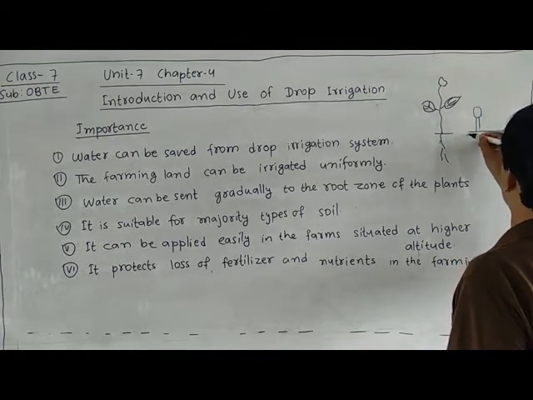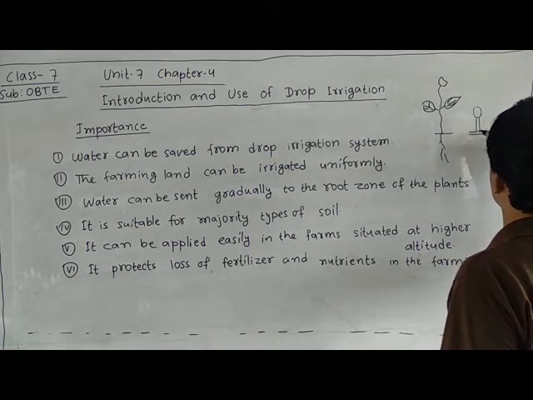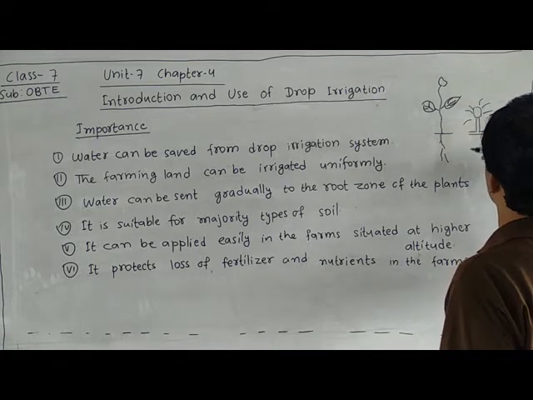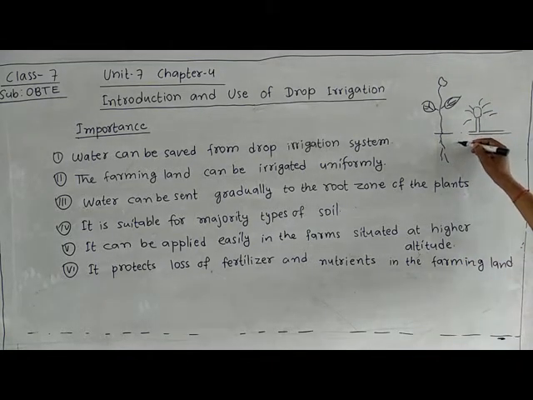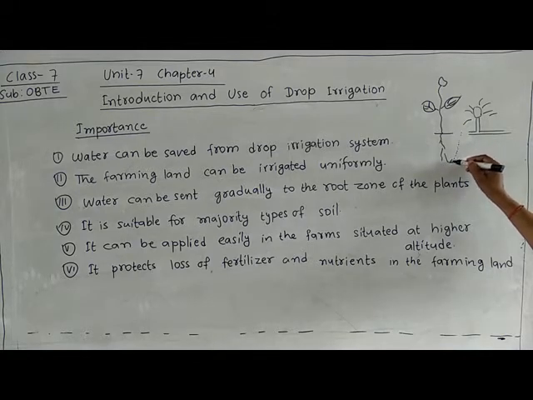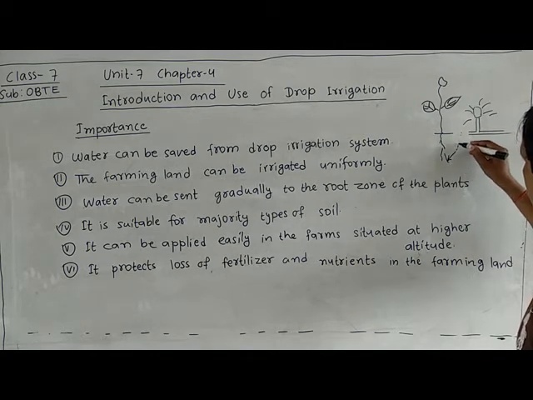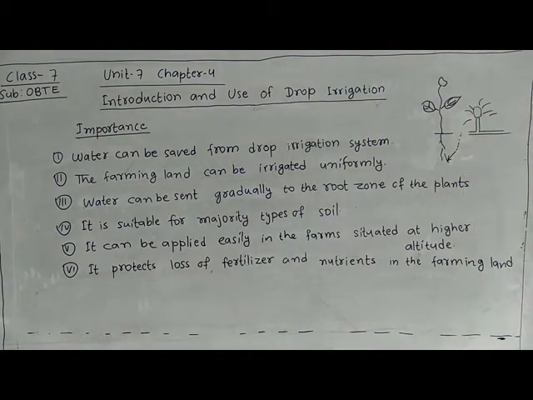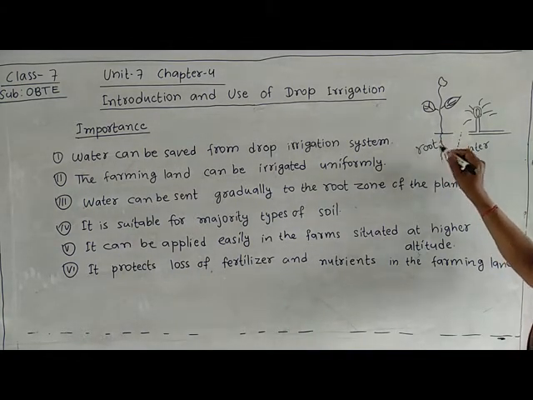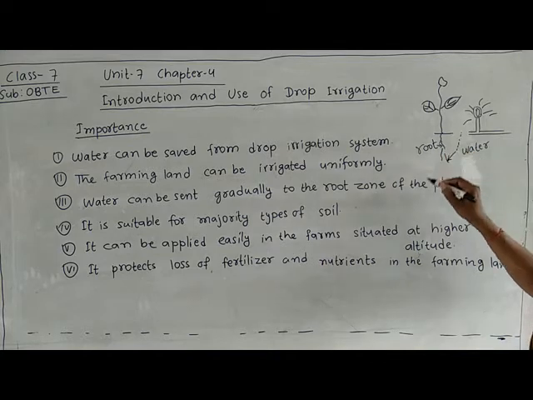If we irrigate our field by drop irrigation system, water will come in this way, and slowly this water will go to the root zone of the plant. Water will go to the root zone of the plant.